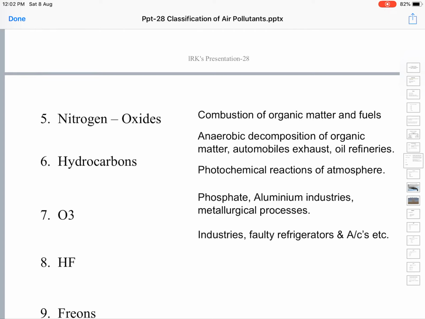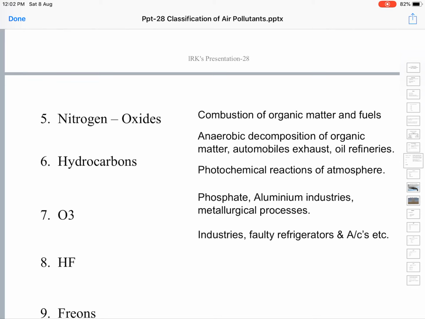Whereas at the ground level, ozone is a pollutant. This ozone is released by photochemical reactions that occur in the atmosphere, which cause oxygen to combine to form ozone. At the ground level, ozone is a pollutant, whereas at the stratosphere, it is acting as a protective layer.